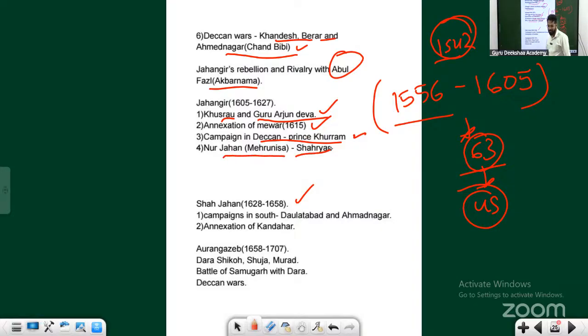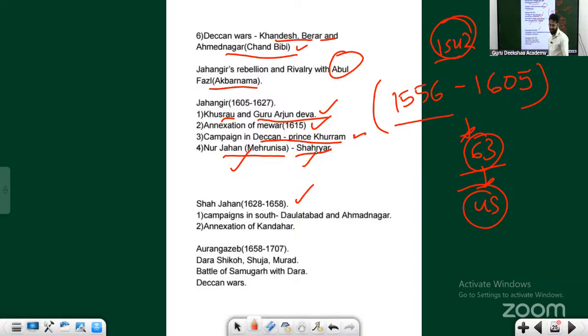Nur Jahan's earlier name was Mehrunisa, but Jahangir thought she is the light of my world, so why not name her Nur Jahan? That's the literal meaning of Nur Jahan, light of the world. She wanted her son-in-law, her daughter's husband, whose name was Shahryar, to become the next emperor after Jahangir.